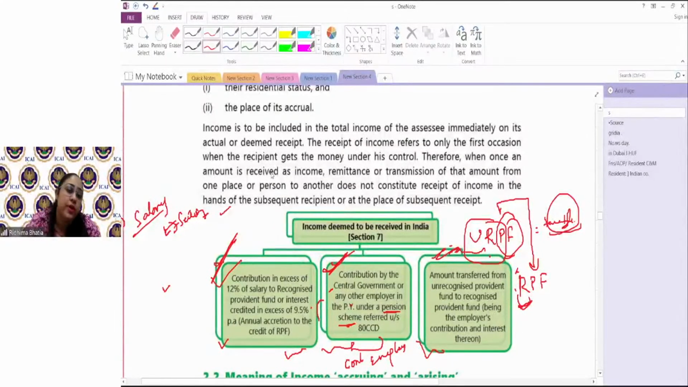Yes, very good point, Darshan. Only contribution of employer would be considered because खुद का contribution is like application of income. It is not income. Okay.